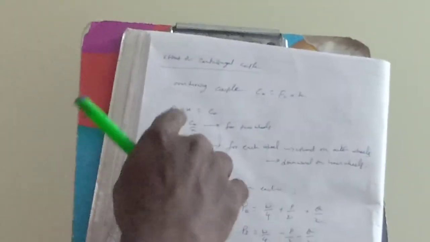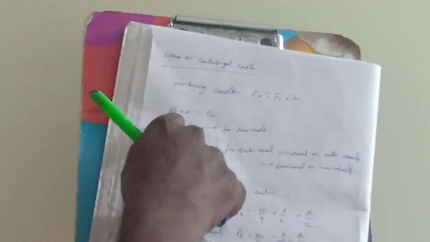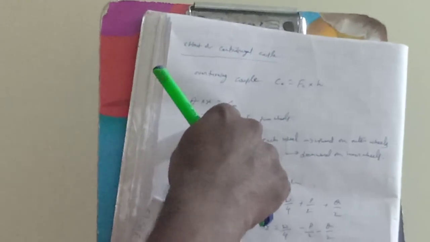This is the overturning couple, C0 is equal to Fc into H. This is because of the centrifugal force. To balance that, we are using another reaction force Q at each outer wheel, and that forms a couple whose magnitude, Q into X, is equal to C0. These two will be balanced.